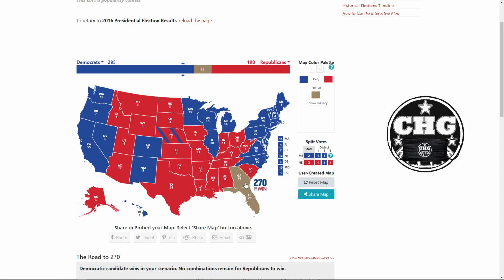Okay, Georgia. Now, Georgia is one I've actually been having trouble looking into because there was the purge of the voter rolls a couple of years ago, and Brian Kemp, the guy who did it, is still governor of Georgia. Georgia also has a couple of Senate races going on. That's like a special circumstance. So it's my understanding that Democrats, including that woman who ran for governor, what's her name, Stacey Abrams, have been trying to re-register a lot of people, get new voters registered, and the numbers I've heard is that about 1 million and a little bit of change additional voters were registered before the deadline hit.